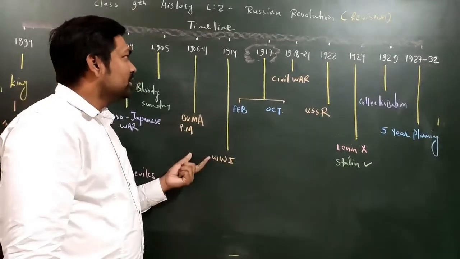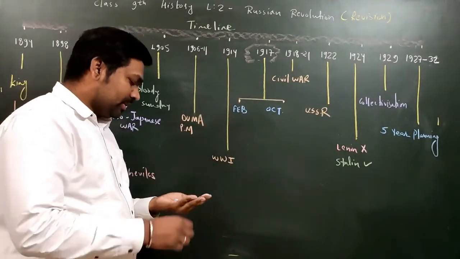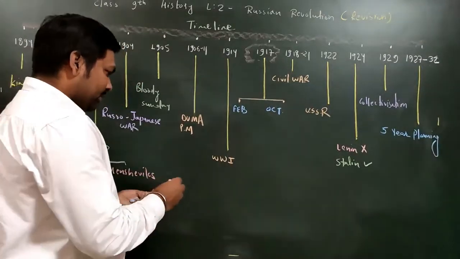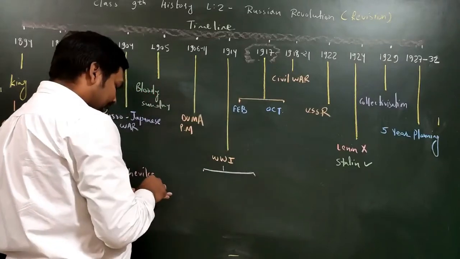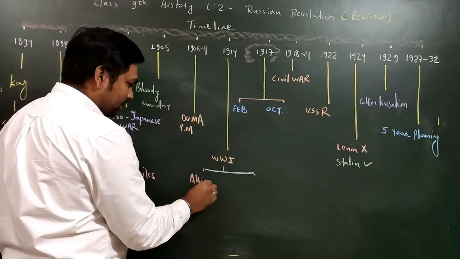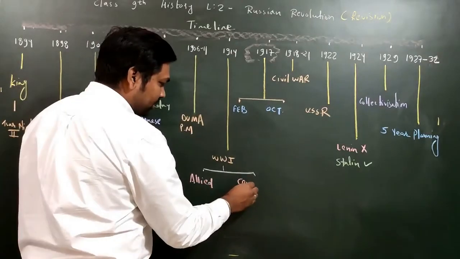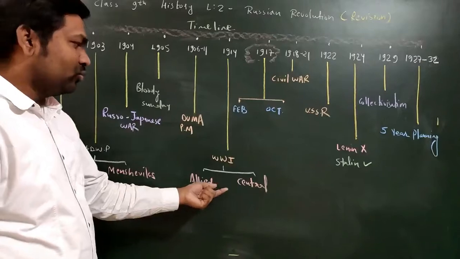Then after that, in 1914, World War I started. In World War I, there were basically two groups. So I'll write here, two groups were there. One group's name was Allied Power, right? One group's name was Allied Power, and the second group's name was Central Power. Fine. Remember, Allied and Central, two groups were there.